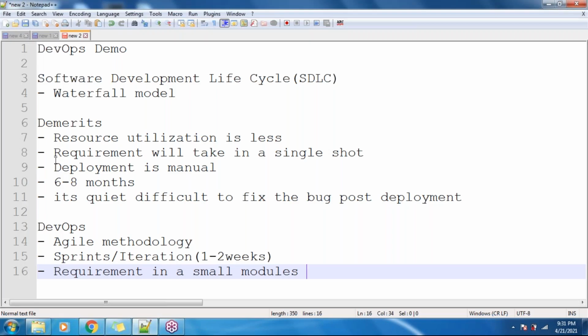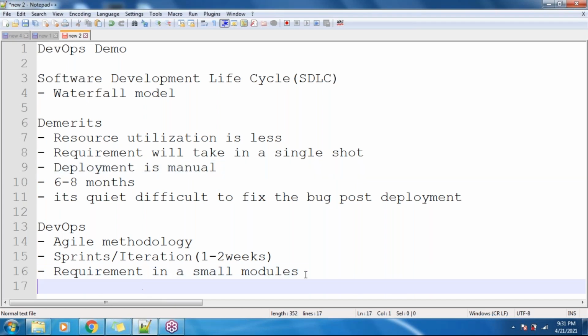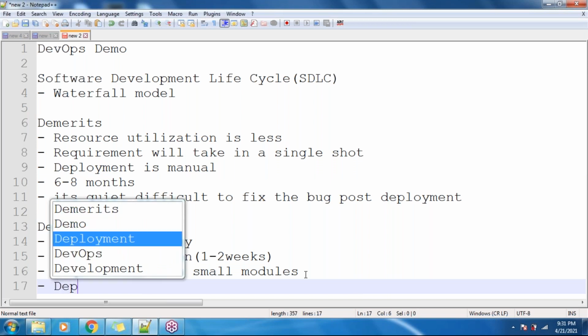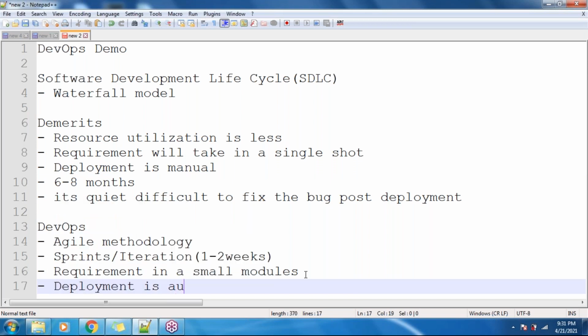Then as I told you, the deployment is manual in a waterfall model, whereas in DevOps, that is in an agile methodology, deployment is automated. So let's discuss how we can automate this using DevOps.